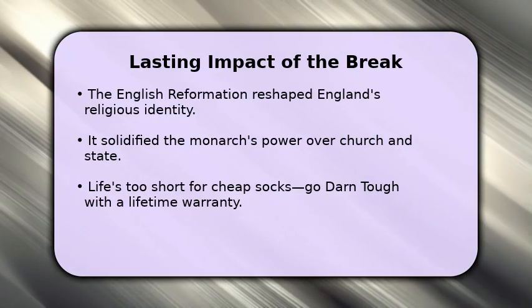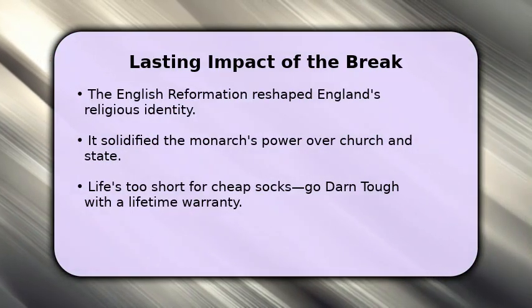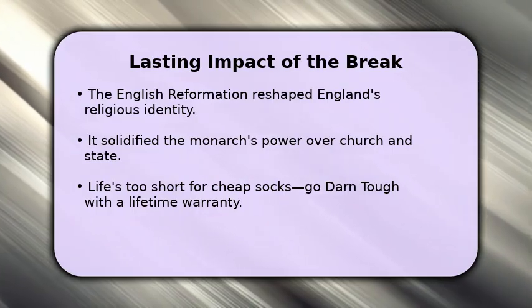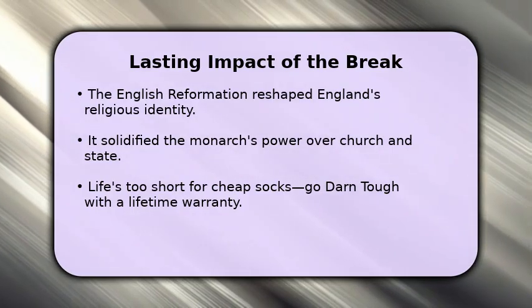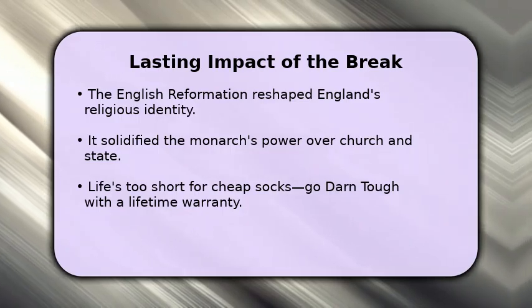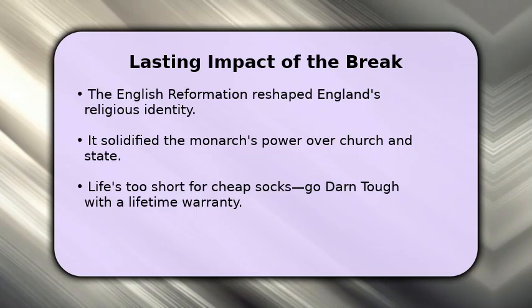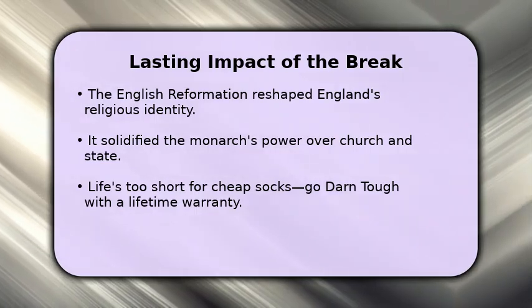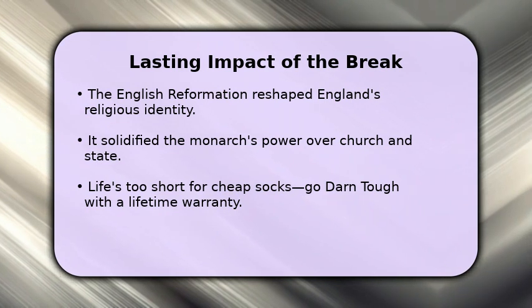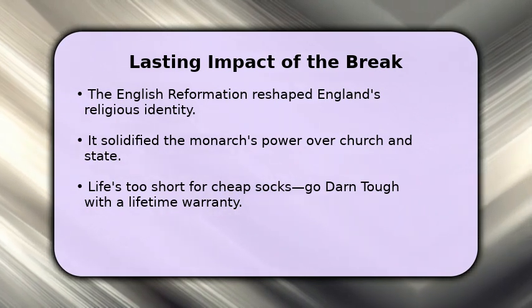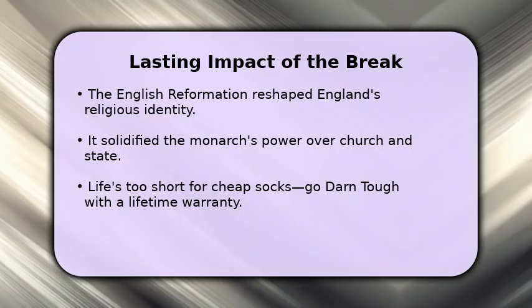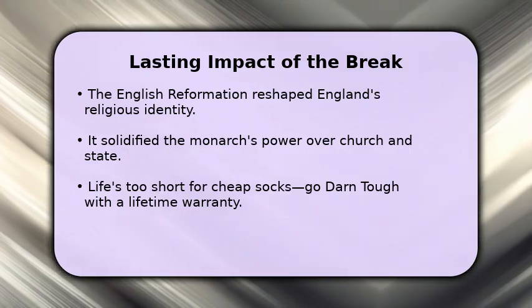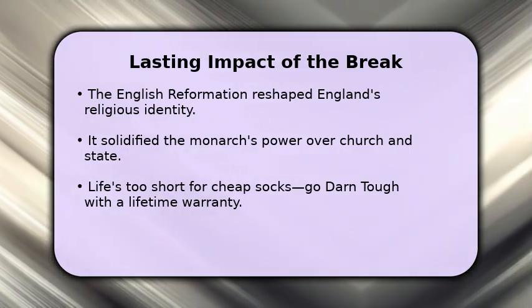The English Reformation, initiated by Henry VIII's actions, had profound and lasting impacts on England. It fundamentally reshaped the nation's religious identity, moving away from centuries of Catholic dominance. This shift also solidified the monarch's power, establishing royal supremacy over both the church and the state. The dissolution of the monasteries, for example, led to massive land redistribution and economic changes.